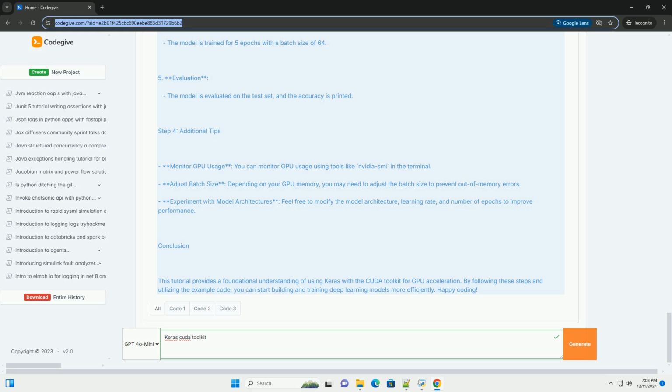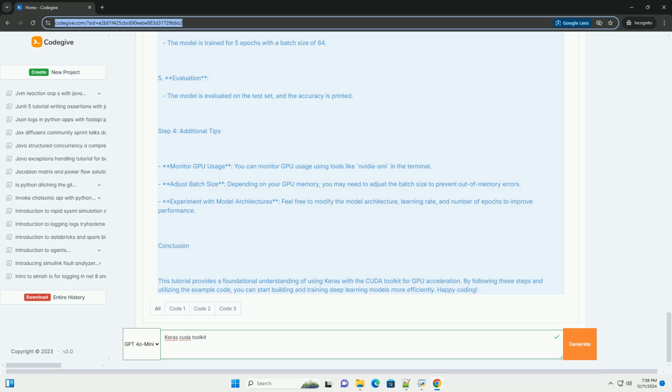Compile the model. model.compile, optimizer equals adam, loss equals sparse_categorical_crossentropy, metrics equals accuracy. Train the model. model.fit, x_train, y_train, epochs equals 5, batch_size equals 64, validation_split equals 0.1.